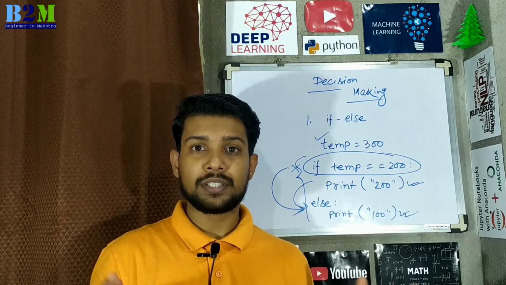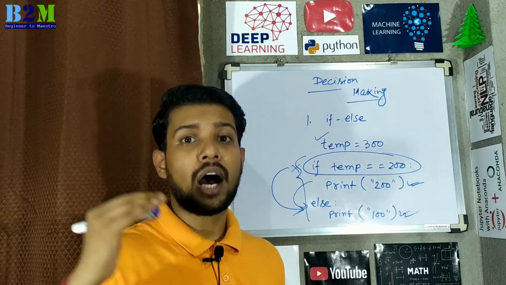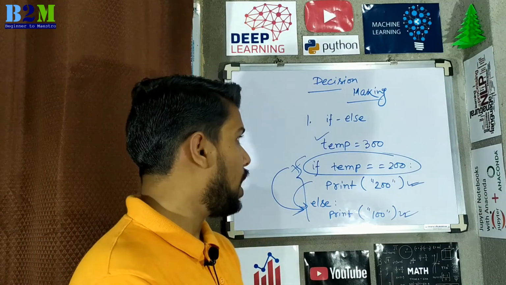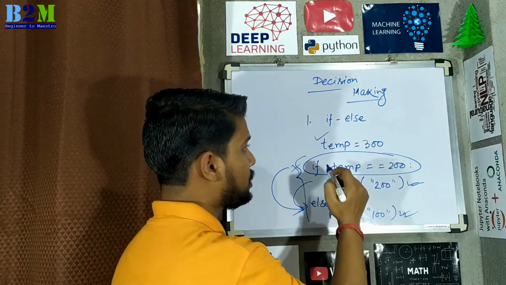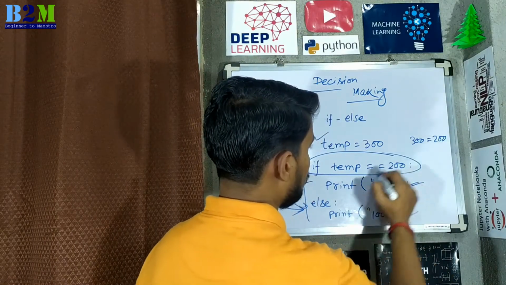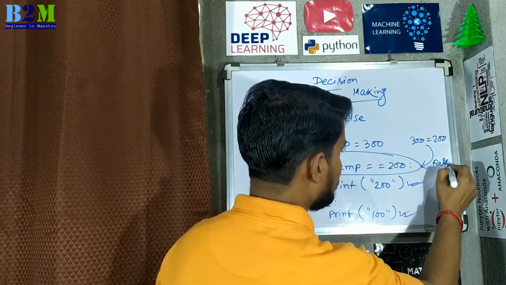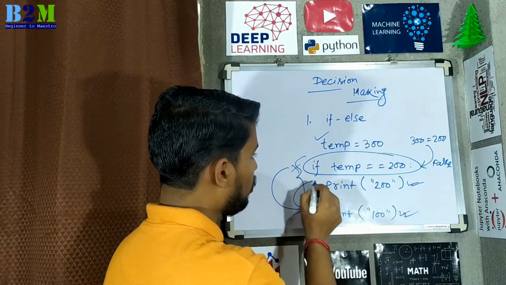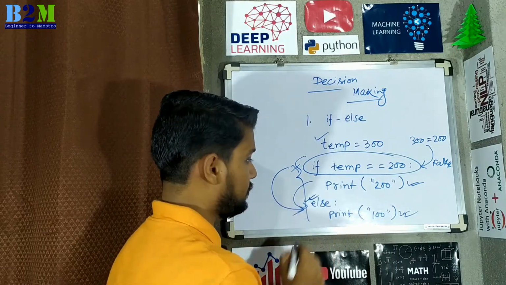Equal to is a comparison operator, checking whether a particular value is equal to another value or not. Outside of the if statement we already have temp equal to 300. Now we are checking whether 300 is equal to 200 or not. For this purpose it will give false. Once it is false, it will not go within the if condition. It will pass directly to the else part.